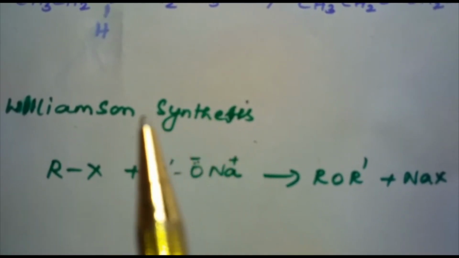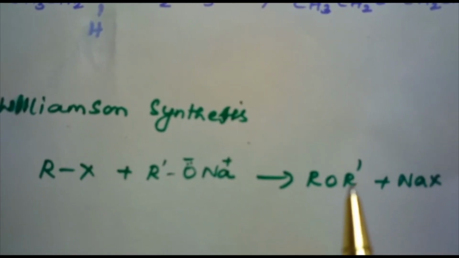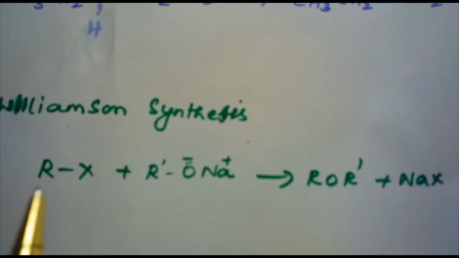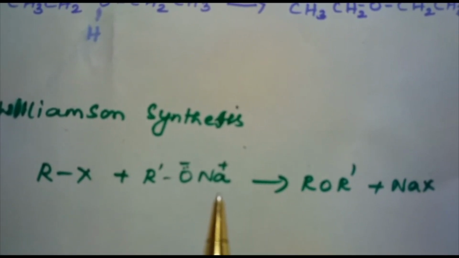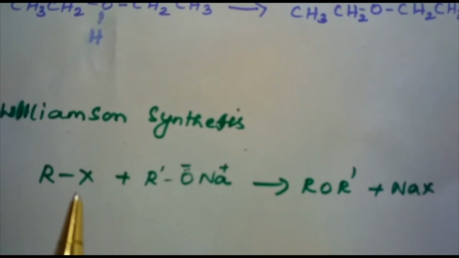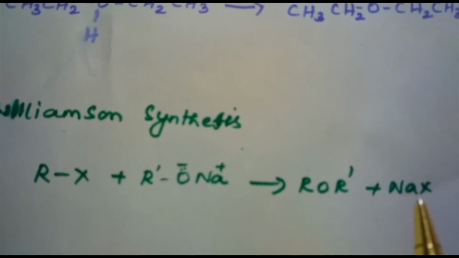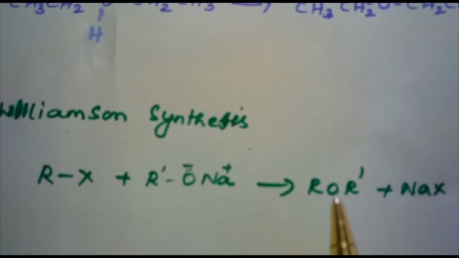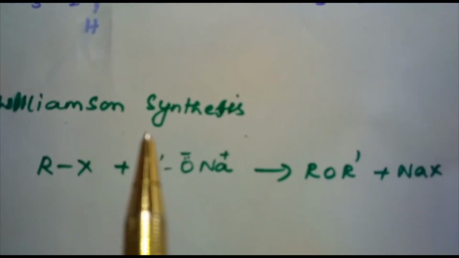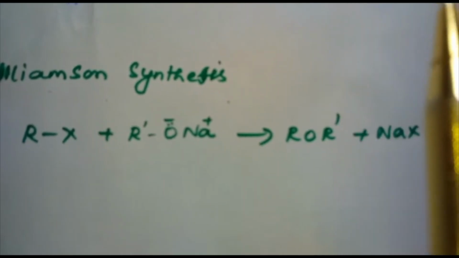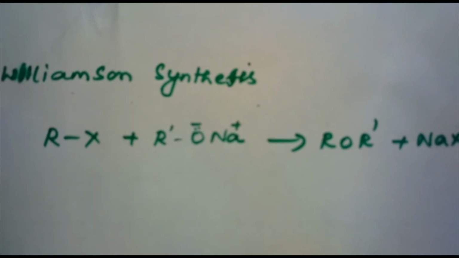Next method is Williamson synthesis. This is an important laboratory method for the preparation of symmetrical as well as unsymmetrical ethers. In this method, an alkyl halide is allowed to react with sodium alkoxide. That is RX, alkyl halide, and sodium alkoxide, you will get ROR' plus NaX. This R' may be the same or different. That is, by Williamson synthesis, we will be able to get simple as well as unsymmetrical, mixed ethers.